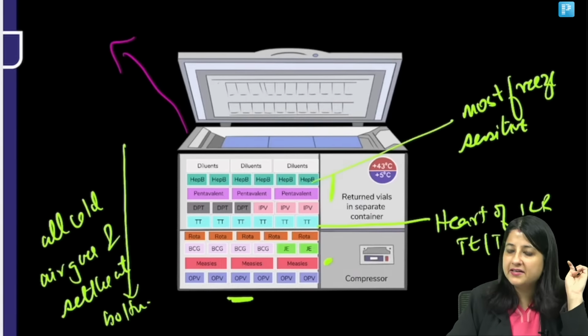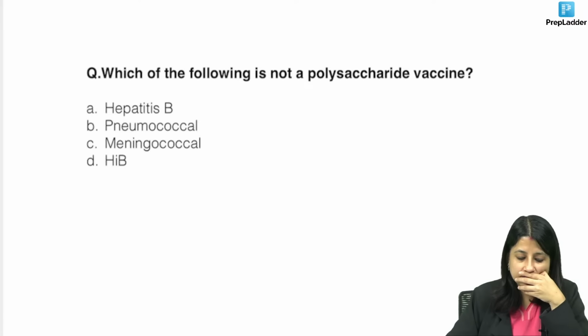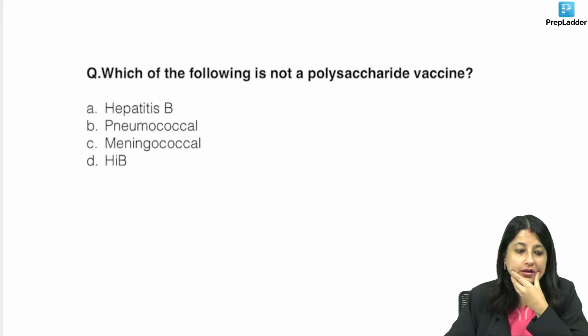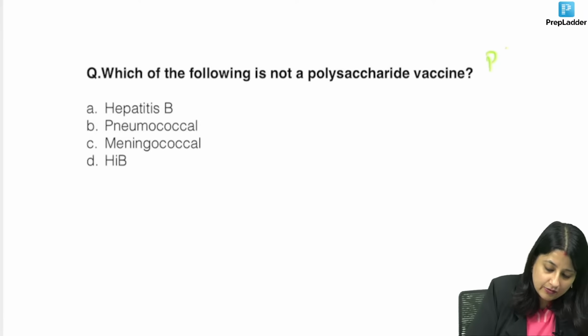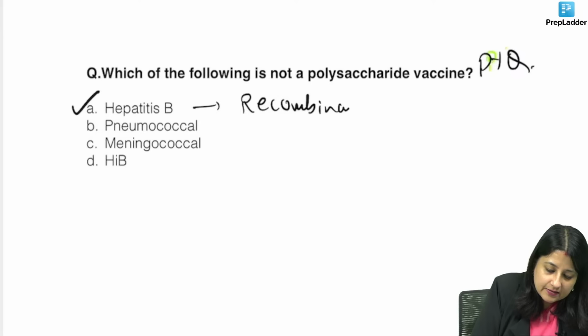Okay, classification. Which of the following is not a polysaccharide vaccine, everybody? Which of the following is not a polysaccharide vaccine? What's your answer? Hepatitis B, pneumococcal, meningococcal, HIV. Now this is exactly a PYQ from our INI-CET, hepatitis B. Hepatitis B is a recombinant vaccine which is asked many times. This is prepared from hepatitis B surface antigen.